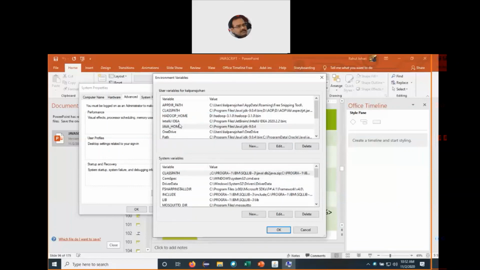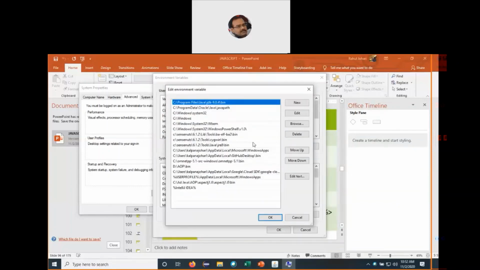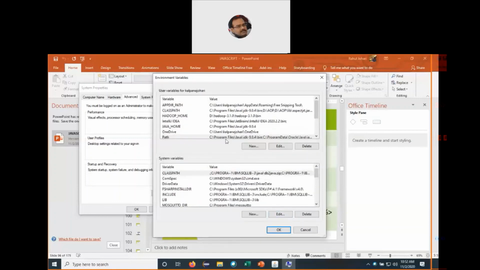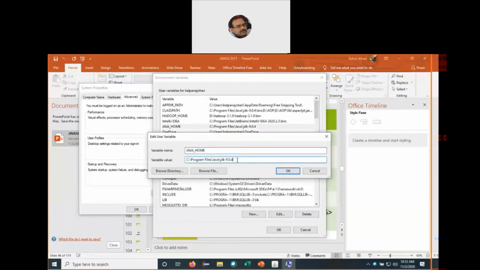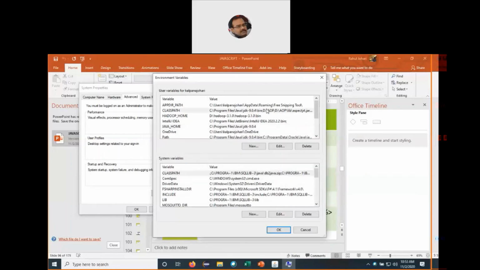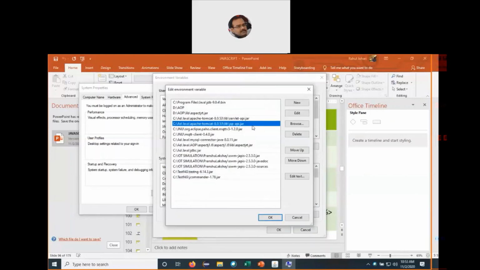Then another thing, the path variable, which I think is already there, because if you work on core Java at any point of time, the path variable is already there. In the path variable, we must have the path to the bin, the binaries. In JAVA_HOME, we will have only the path to the JDK, not to the bin. And in the classpath, we will have the path to the jar files, the Java archive files, which are the servlet engine and the JSP engine for our Apache Tomcat server. But this we are discussing exclusively for this server.